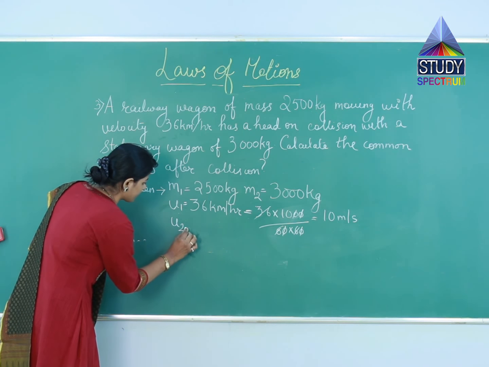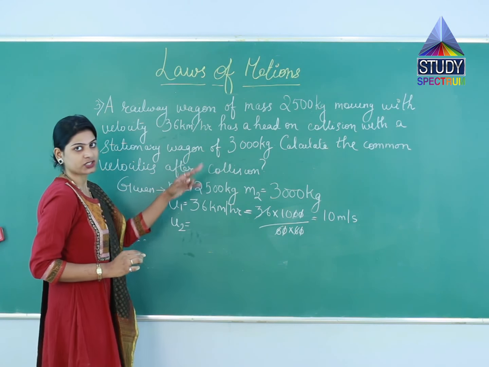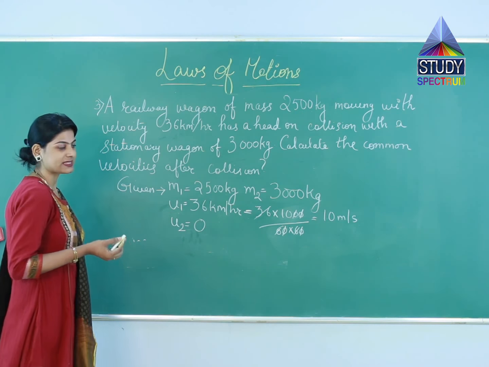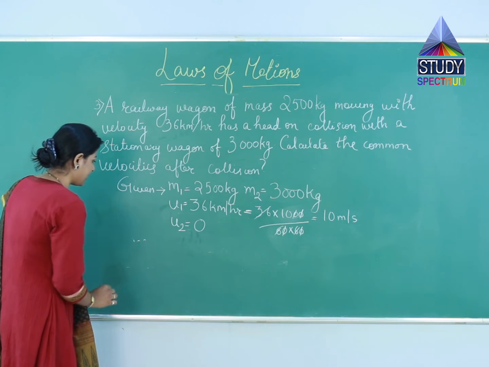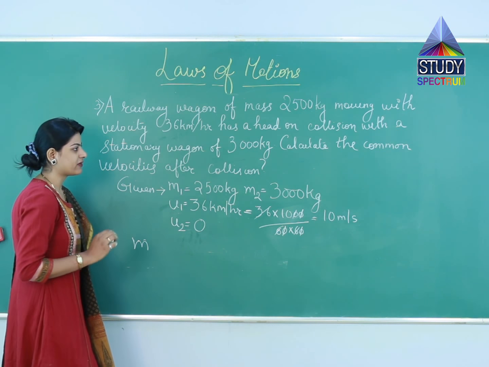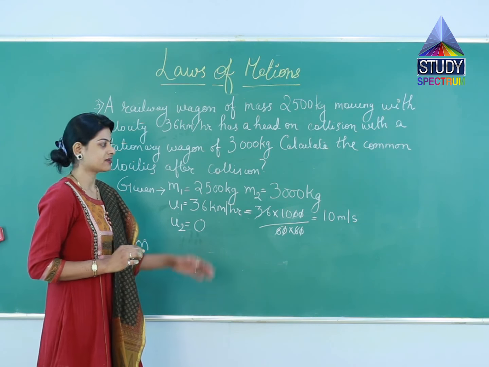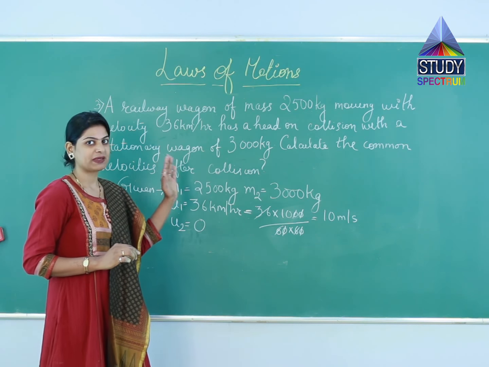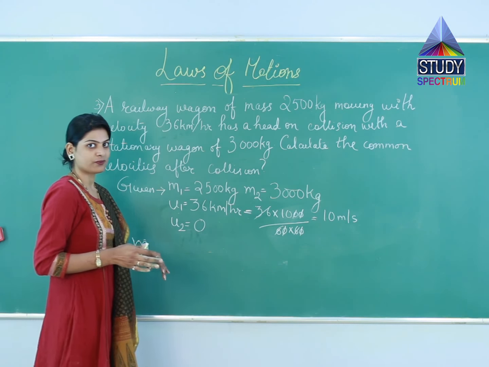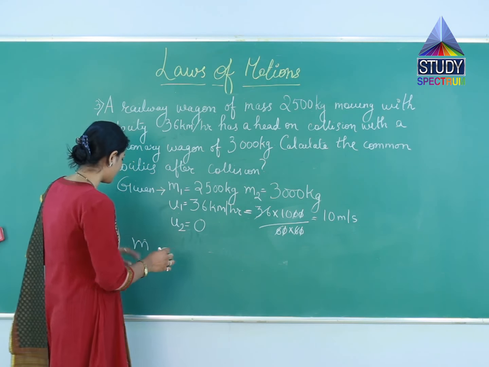U2 is the velocity of the stationary wagon, which is 0 because it is stationary. Now we apply the formula, where we have to find the final velocity of both, that is V1 and V2, which will be the same. So we take it as V.